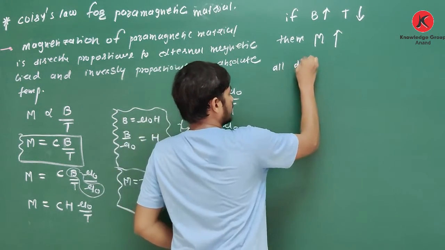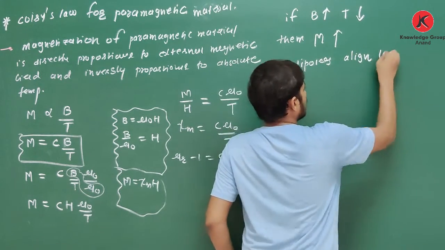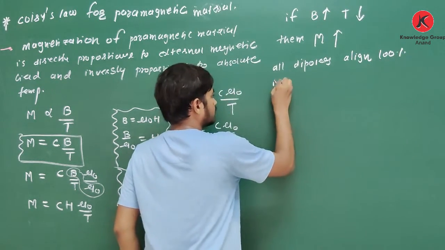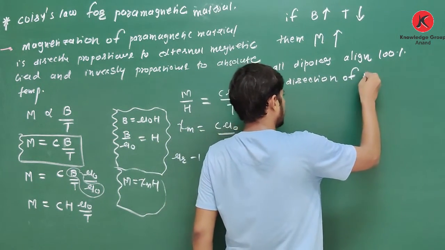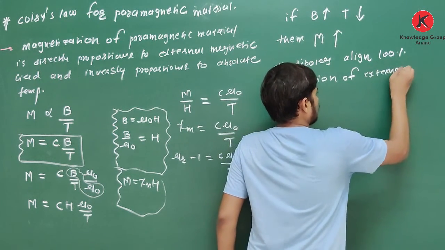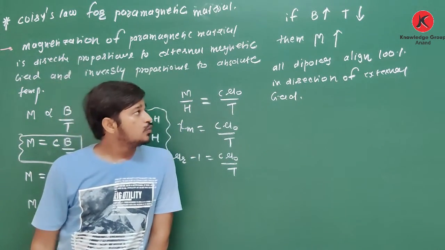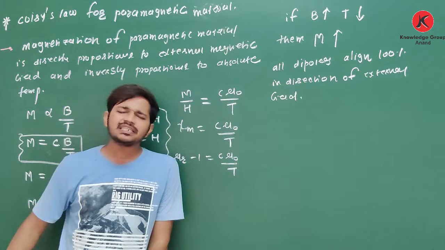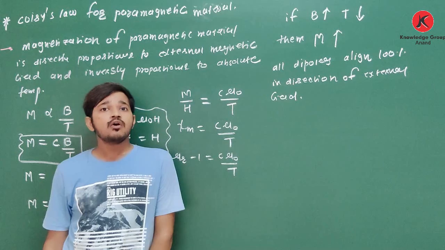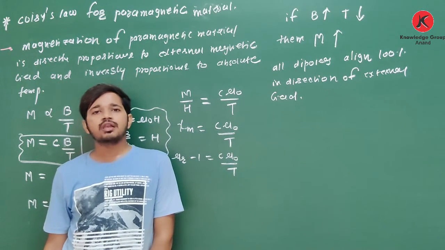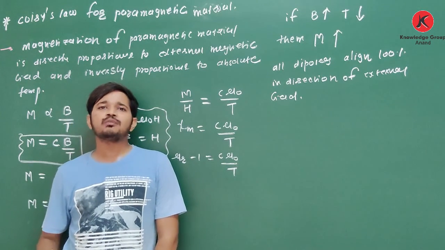All dipoles align 100% in direction of external field. When external magnetic field is large and temperature is less, then magnetization will be maximum.